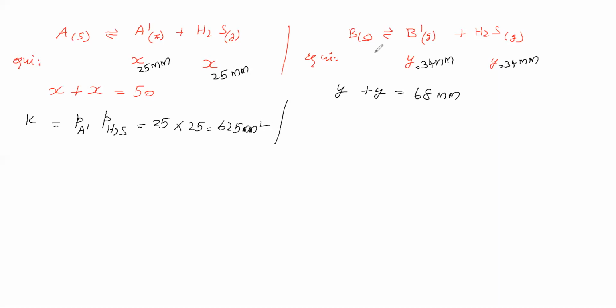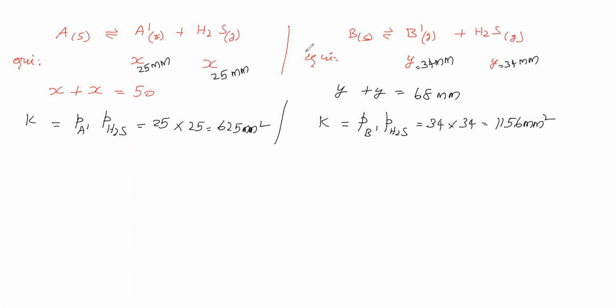Okay. Then for B, the dissociation constant of B is equal to the partial pressure of B dash and the partial pressure of H2S. The partial pressure of B dash is 34, the partial pressure of H2S is 34. That is equal to 1156 mm square. So we got a dissociation constant for this and a dissociation constant for this. For both we got dissociation constants.